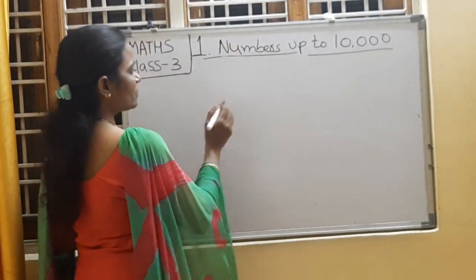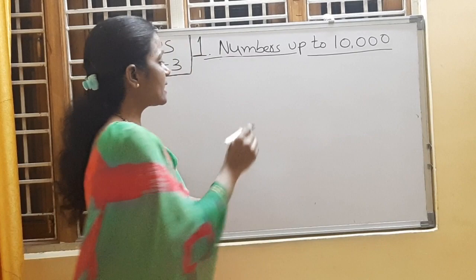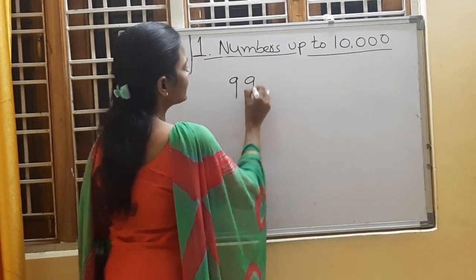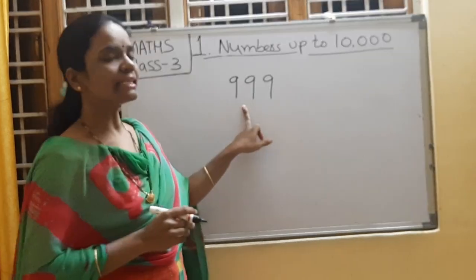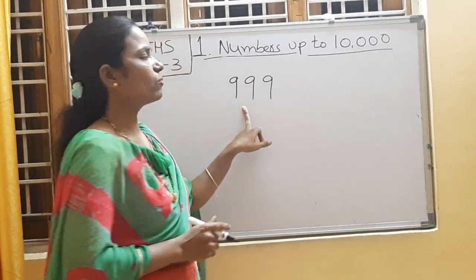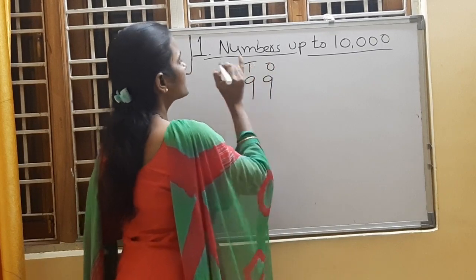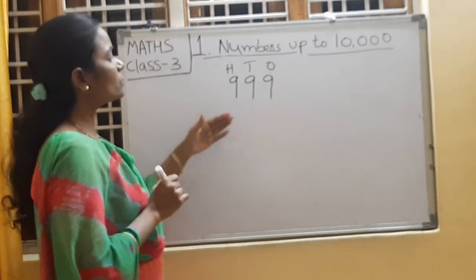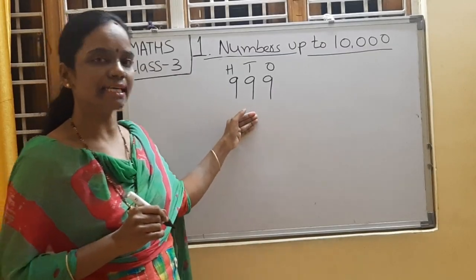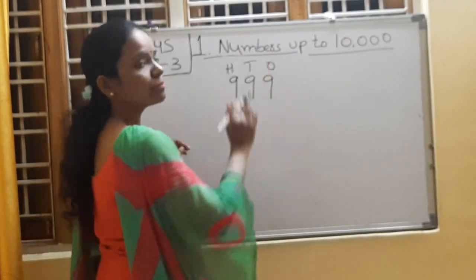Then children tell me, what is the greatest 3-digit number? Greatest means 3 nines. 999 is the greatest 3-digit number. Yes, what are the places? Ones place, tens place, hundreds place. Right? How to represent this 999 using blocks? 9 is in ones place.